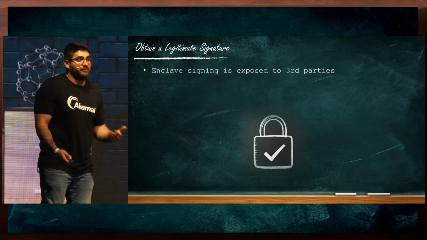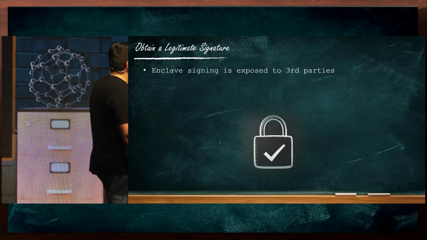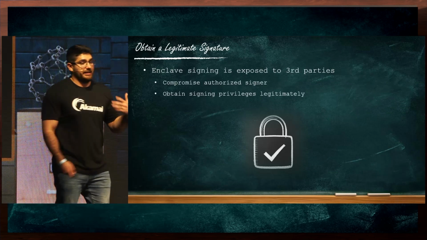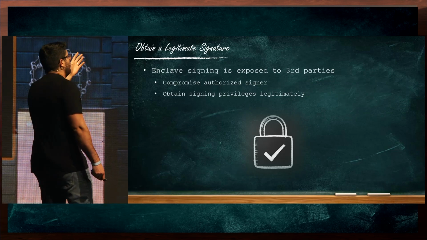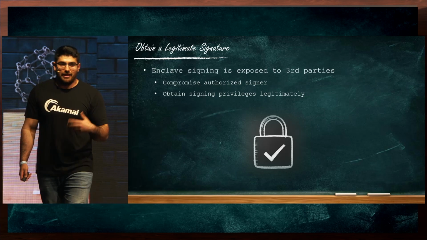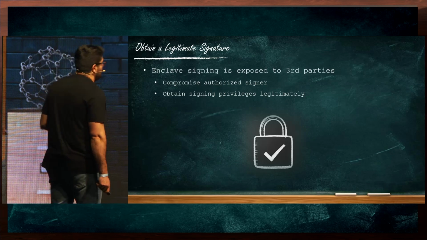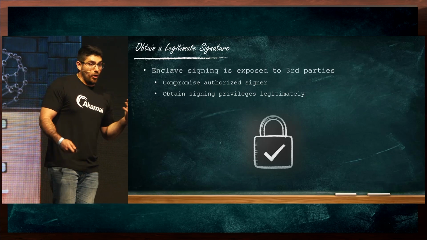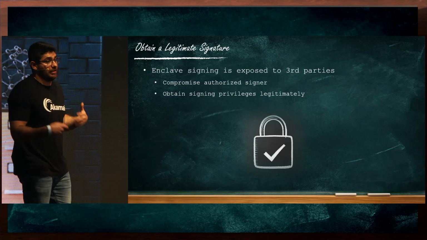So right out of the gate, the most straightforward solution would be to legitimately sign the enclave. We have seen attackers do things like this in the past for drivers and other executables, where they were able to obtain a legitimate signature, either by compromising a third party which is authorized to sign, or by creating a shell company and getting privileges for signing themselves. This solution would probably only apply to advanced nation states, but it is still something that we can consider as an option.